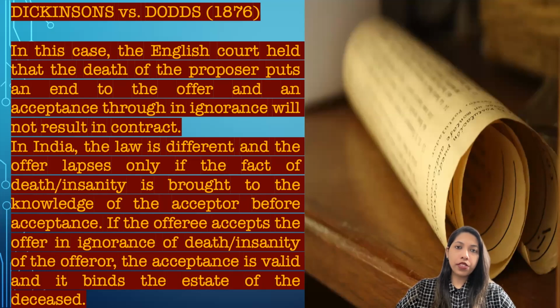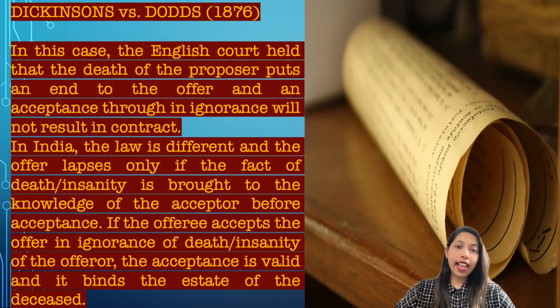the death of the proposer puts an end to the offer, and an acceptance, though in ignorance, will not result in a contract. According to English law, if one person, the offerer, has given an offer, and for example, he met with an accident and he died, or he is now insane, if that is the situation, then the particular offer will get lapsed.